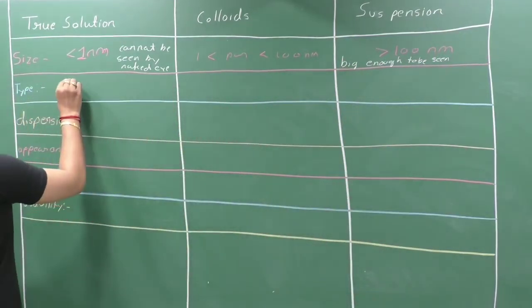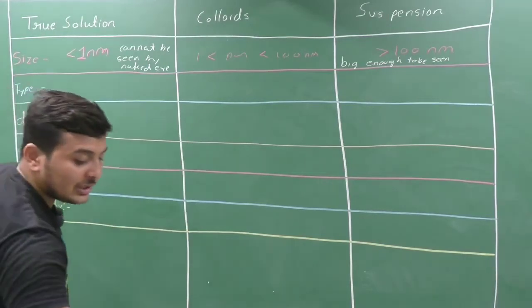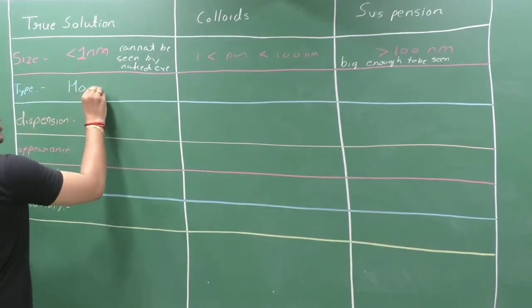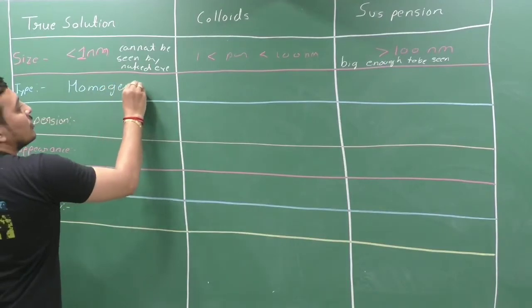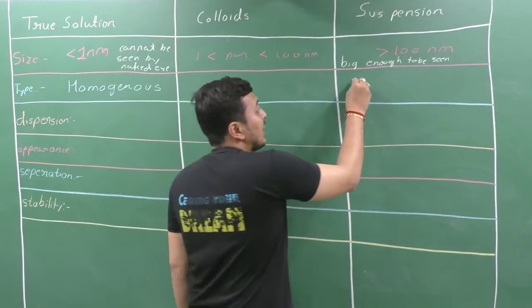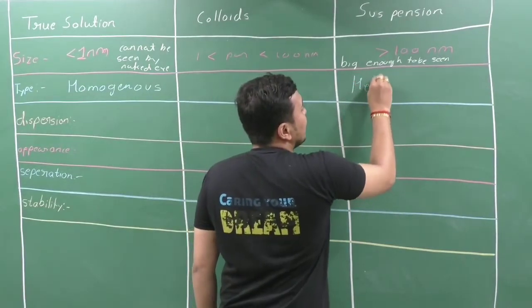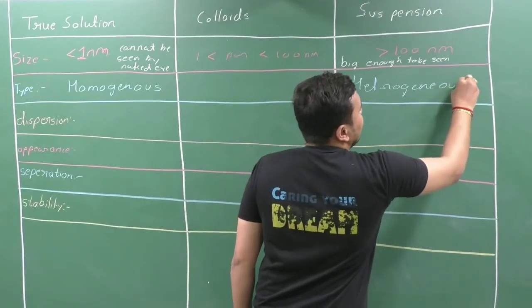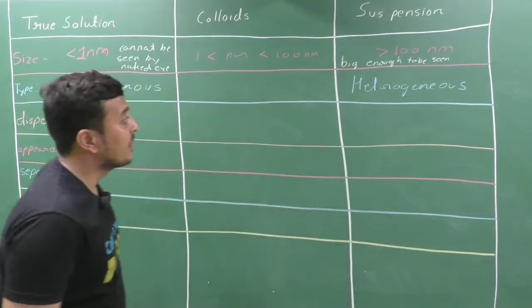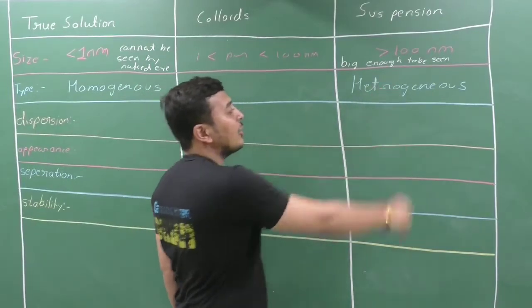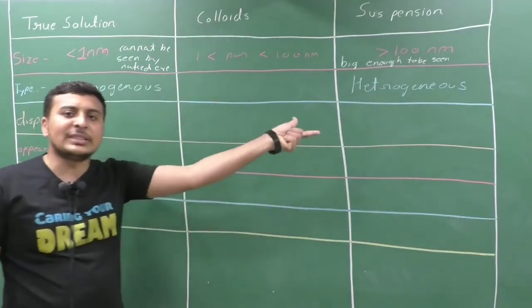True solutions are homogeneous mixtures. Suspensions are obviously opposite to that: heterogeneous. Very good. True solutions are the homogeneous mixture, suspensions are the heterogeneous mixture. What do we mean by homogeneous and heterogeneous?